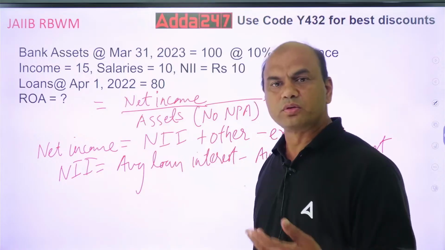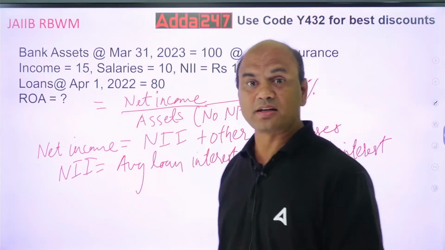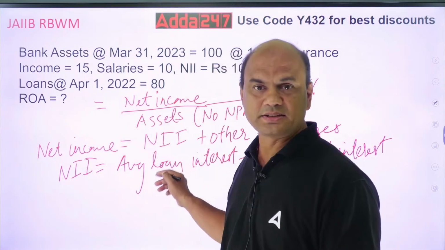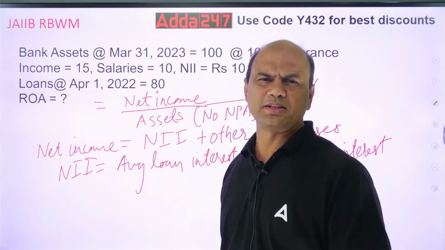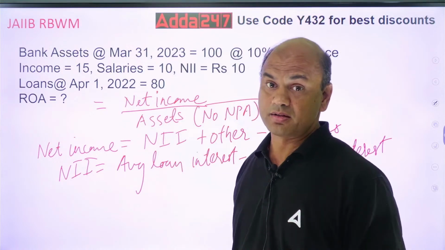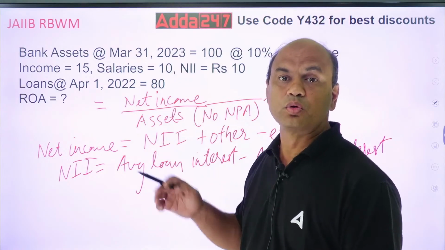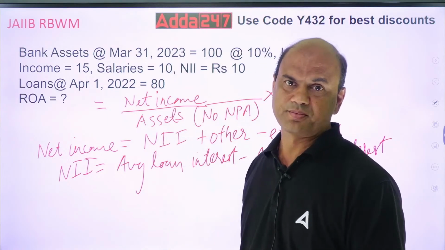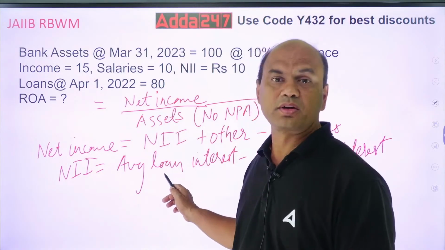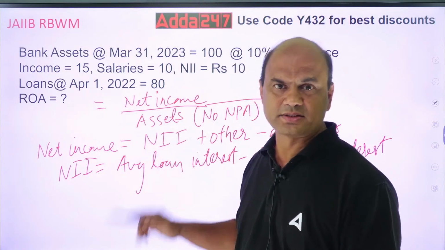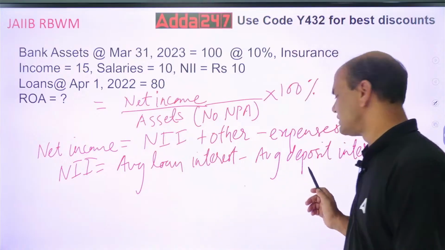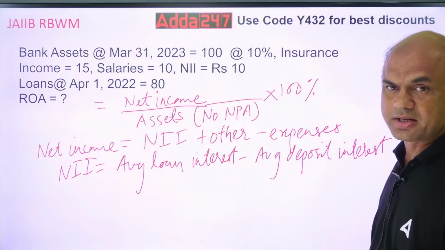Now, why do we say loan? It can be called asset interest. Some books call it asset also, because loans are the major assets. But if I am having some treasury investment, then it will include loan plus your bonds. So the actual word over here should be assets, and here it should be liabilities. Deposits are the major liabilities.